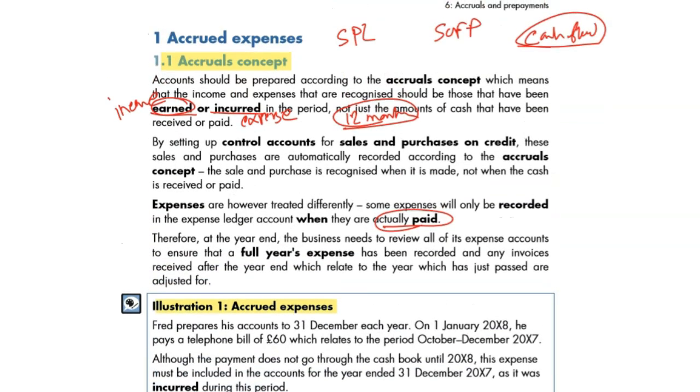Before that, if you would like to know, let's assume rent payable is £100 per month. So for 1 year, how much should it be? It should be 1,200, shouldn't it? But we paid, let's assume, £1,000. So how much is due? How much is accrued? Due is 200. 2 months rent is due.